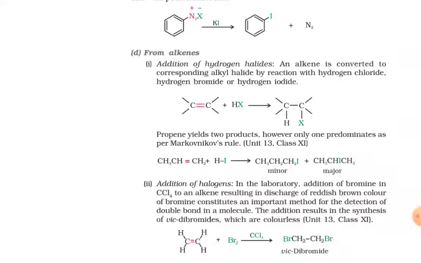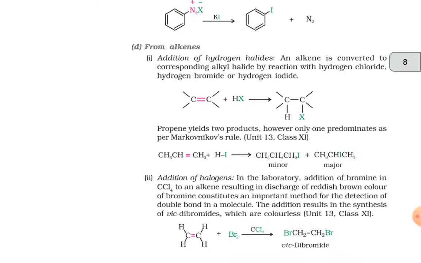Then D, from alkenes. Addition of hydrogen halides. An alkene is converted to the corresponding alkyl halide by reaction with hydrogen chloride, hydrogen bromide or hydrogen iodide. In this reaction, alkene plus HX gives out a C-X bond.